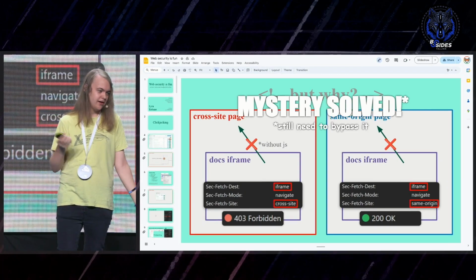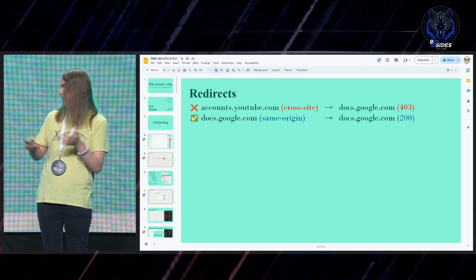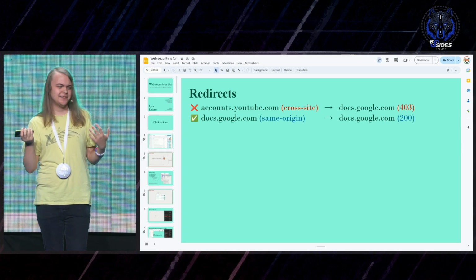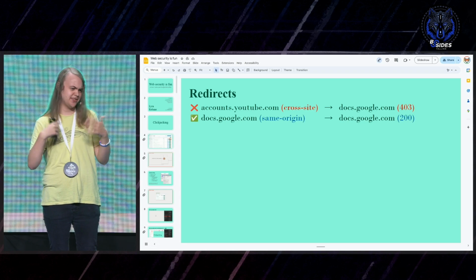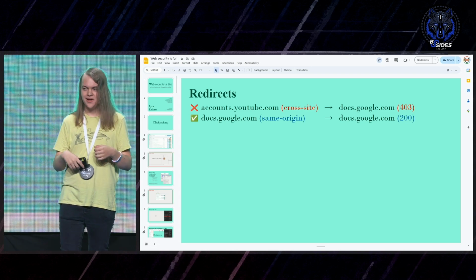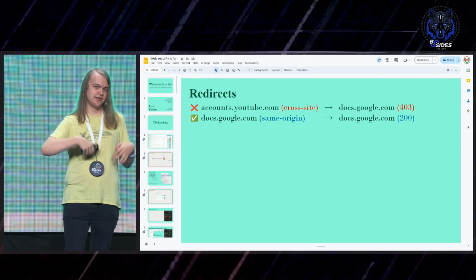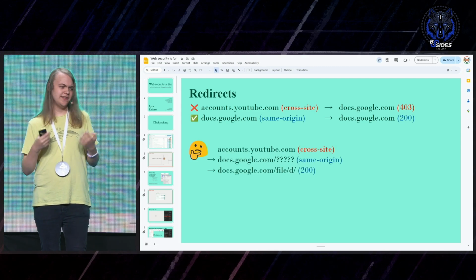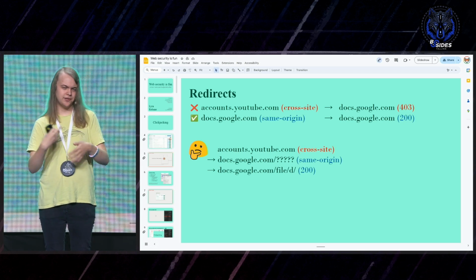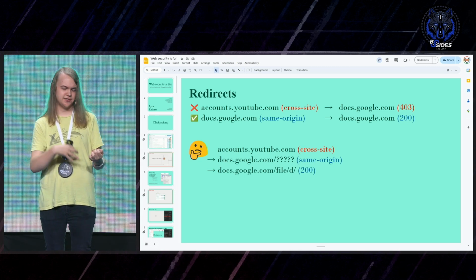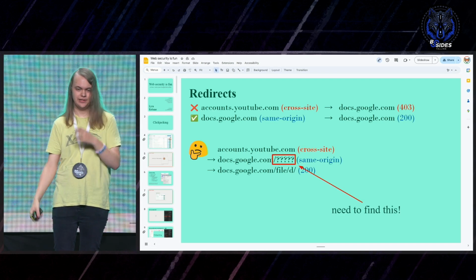Anyways, we need to bypass it. How do we do that? Here's the thing, simplified. We can't redirect from YouTube to Google Docs because that causes whatever mitigation thing to come up. But if we instead redirect from Google Docs to Google Docs, then that would work. So what we need here is a redirect from our YouTube redirect to some weird Google Docs page that then redirects us to the actual page we're after. And we need to find this part in the middle.